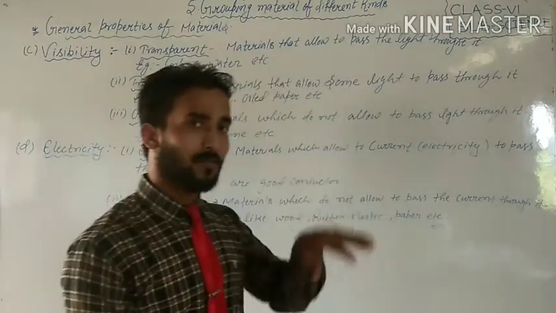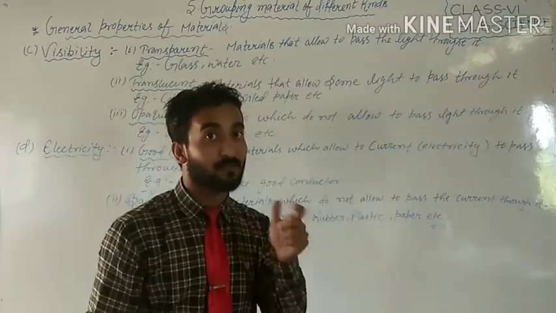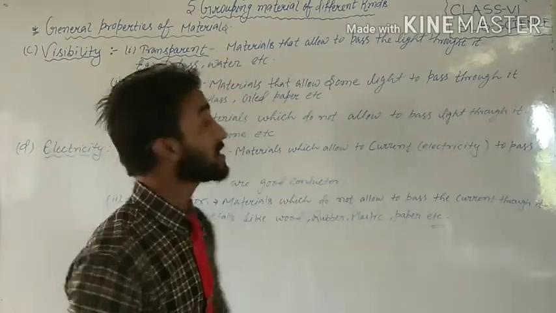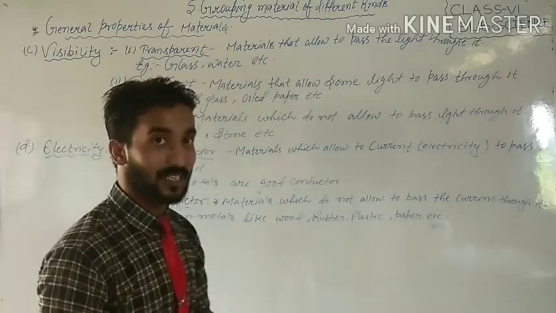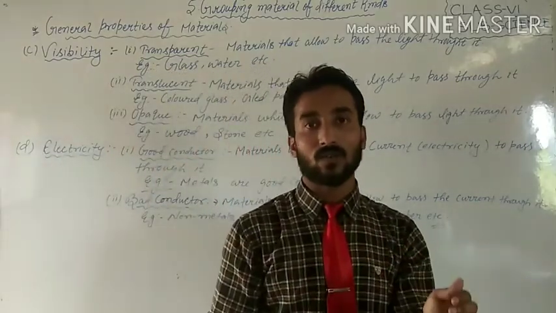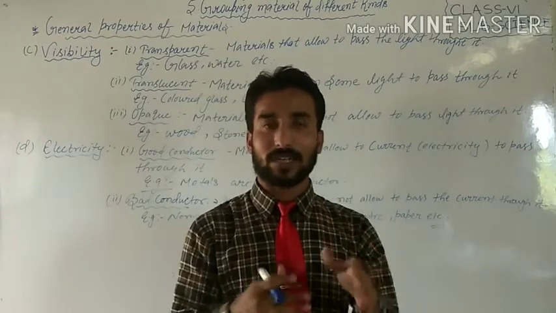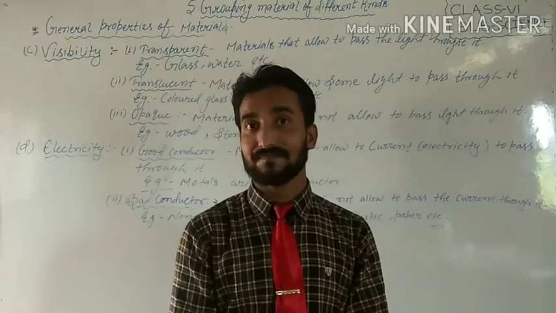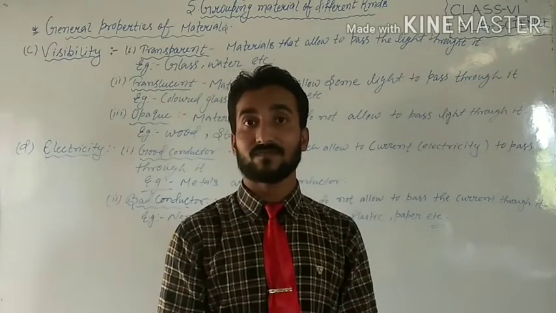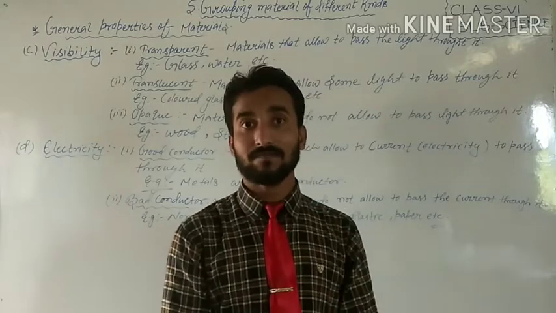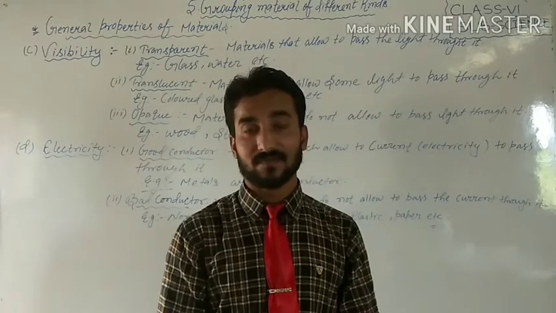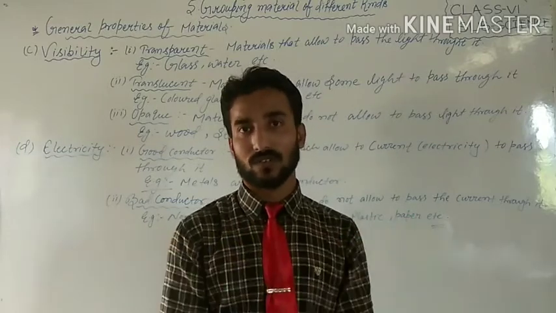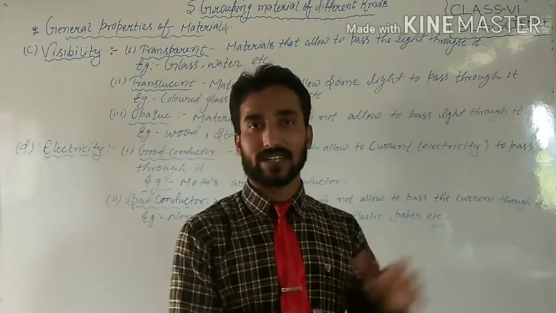Okay, students. Now one step more. Next, see translucent. What is translucent? It means materials that allow sunlight to pass through them, not complete sunlight. Take colored water, not pure water. Whenever you want to pass the light through it, it will pass but slowly, not completely.